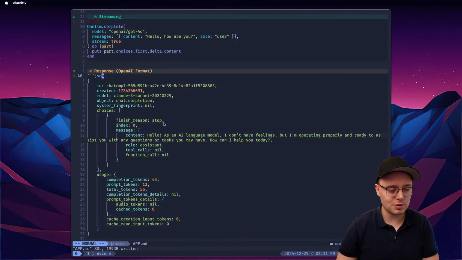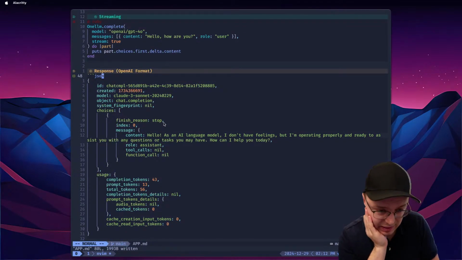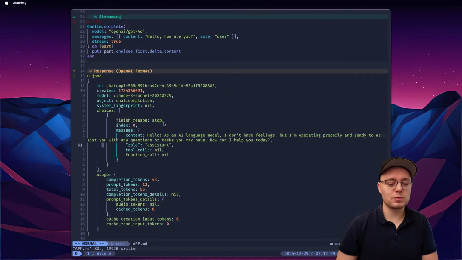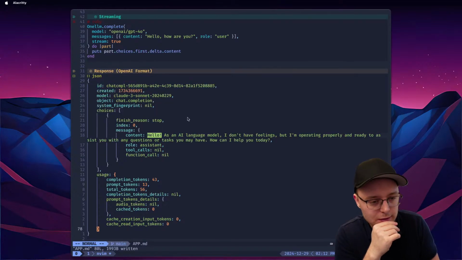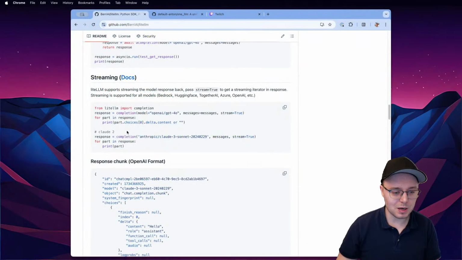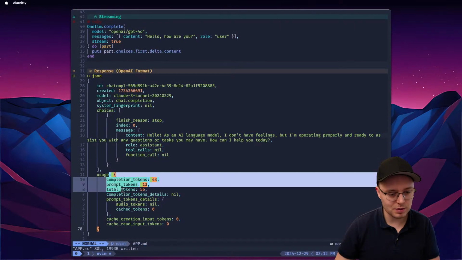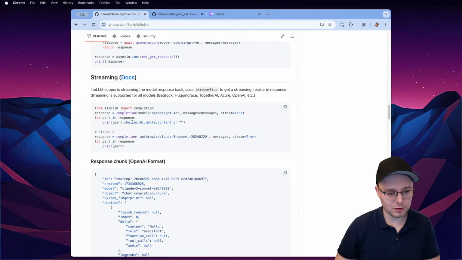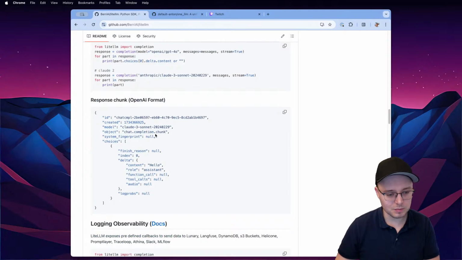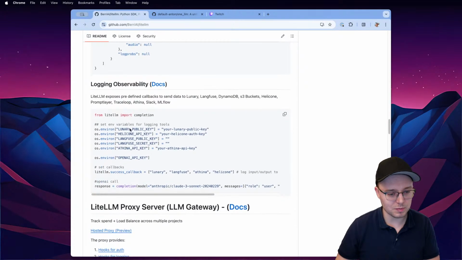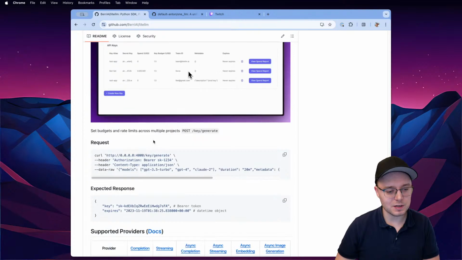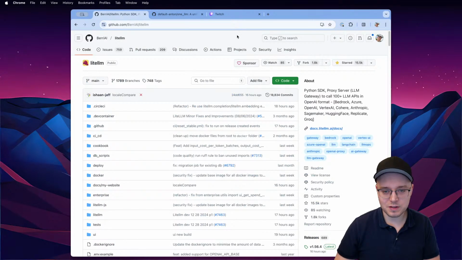Okay, I'm just gonna do the JSON now because we have a slightly different interface, just for it to see the example of what we're gonna do here later, because we need to support all of this, right? And I'm not seeing where we have this information, the usage part, but we can figure it out later. I don't think it's gonna be in the first version of the library. Completion response chunk, logging, observability. We'll add it later, that's fine. Okay, at this point, I think we're good.